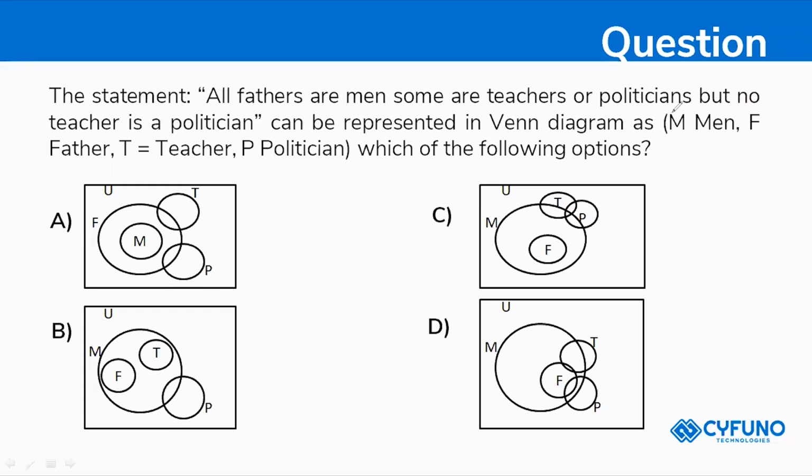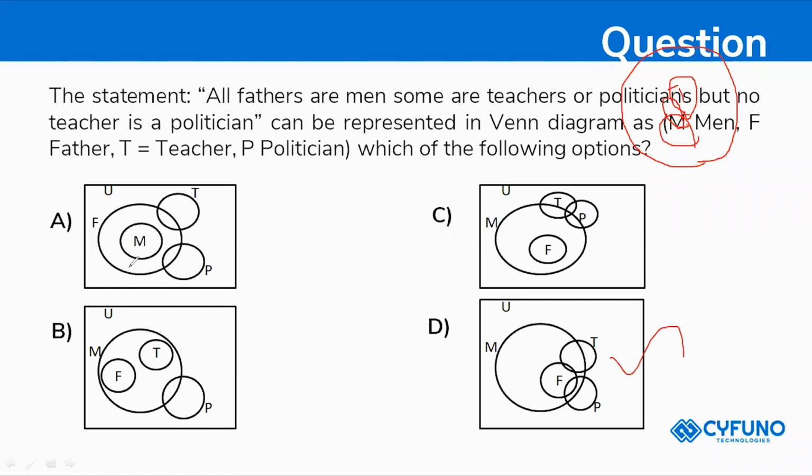Yes, so men is a universal set. So all fathers are men means all father is in the men. So I'm just drawing men. All fathers are men and some are teachers. So half of the fathers, that means some are teachers. Some teachers are politicians, but no teacher is a politician. Imagine this is the, so no teacher is the politician means here will be there. So it can be represented by the D option only.